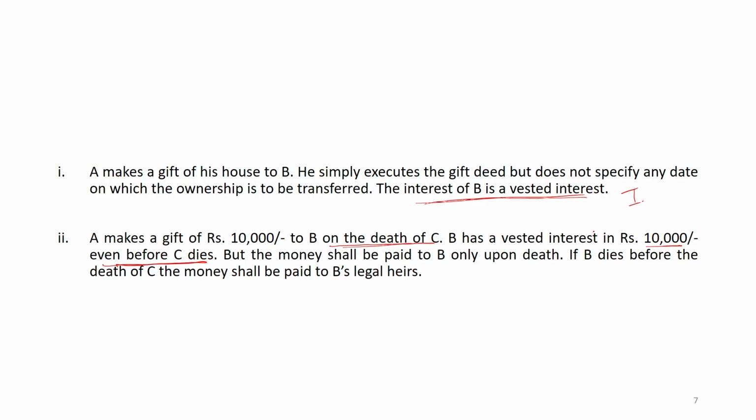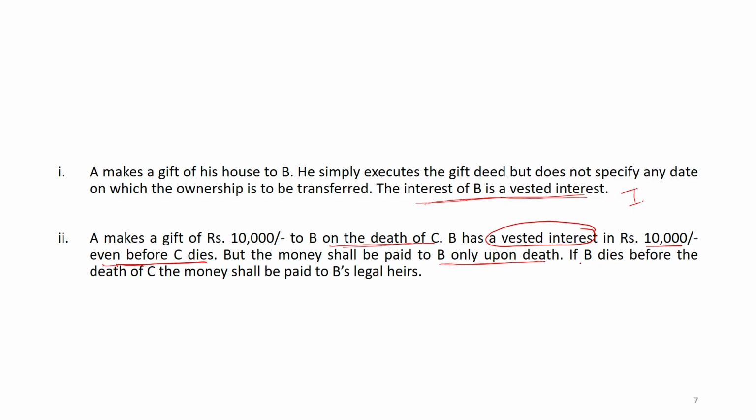That means there is a vested interest before the death, but he will not be able to use these 10,000 rupees, because the money will be given only after the death of C. Okay. So, the money shall be paid to B only upon the death. So, enjoyment of those 10,000 rupees will come after the death.